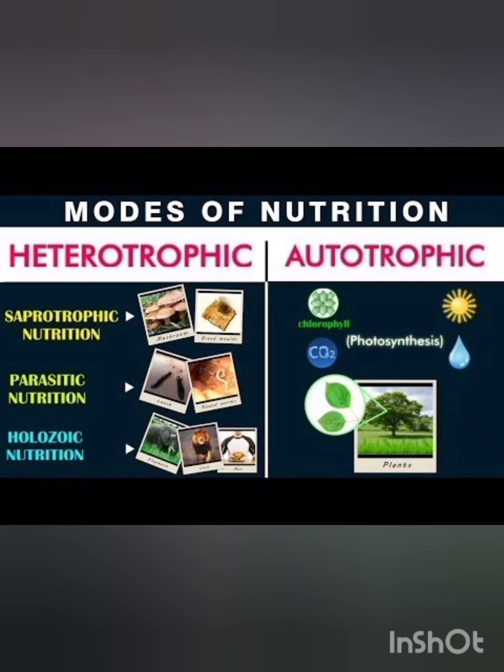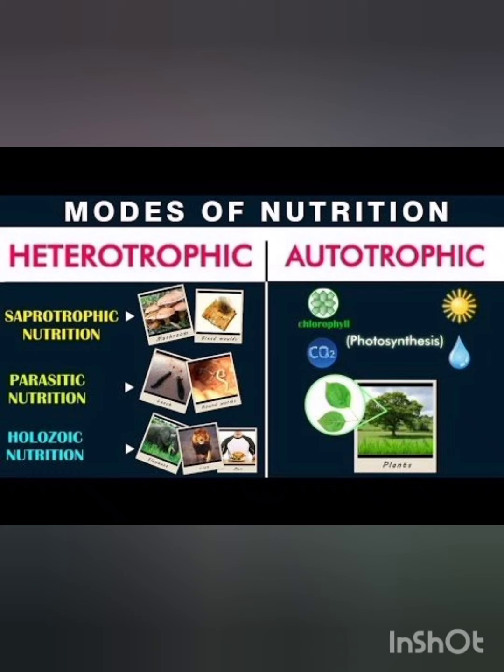Once again I repeat, food is essential for all living organisms. Carbohydrates, proteins, fats, vitamins and minerals are the components of food. These components of food are called nutrients.